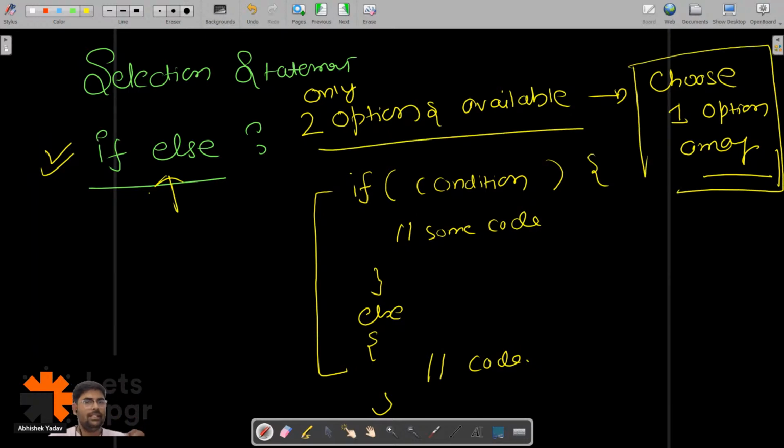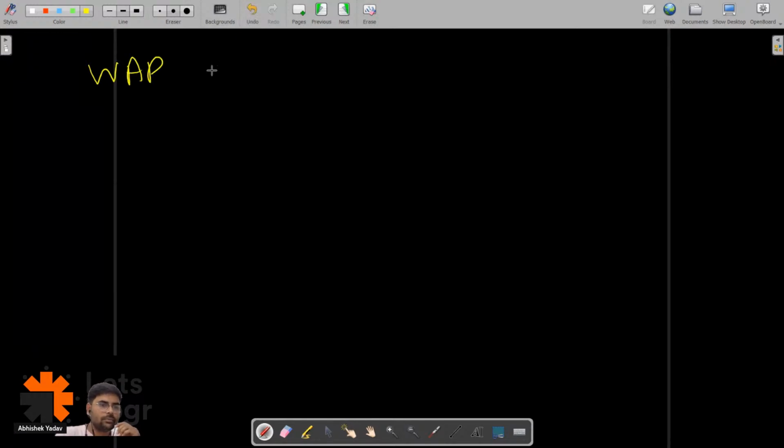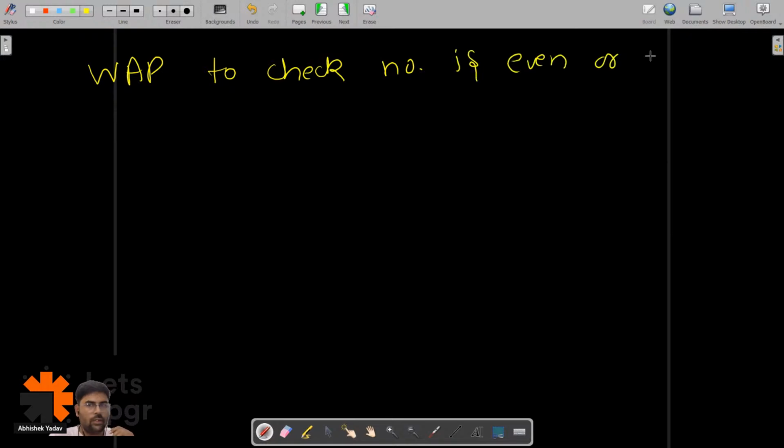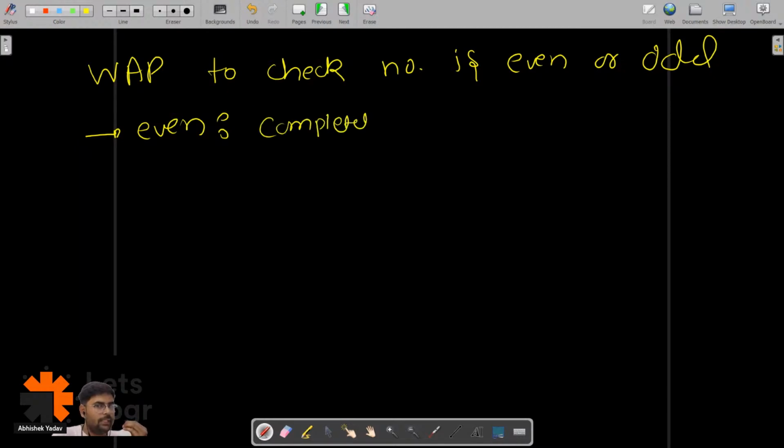Let's take a program here. Write a program to check whether a number is even or odd. Can you guys write in the chat what is the definition of an even number? So even numbers are what, guys? The number that is completely divisible by 2. That number is called an even number.